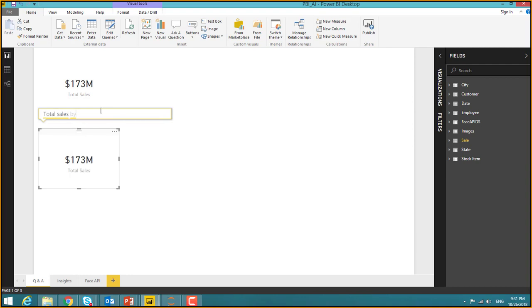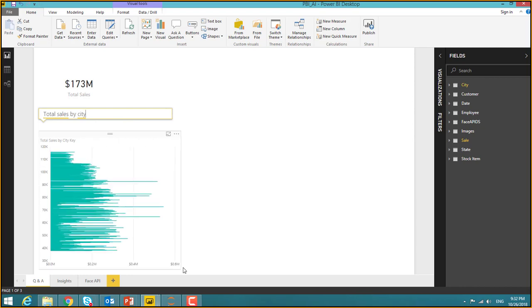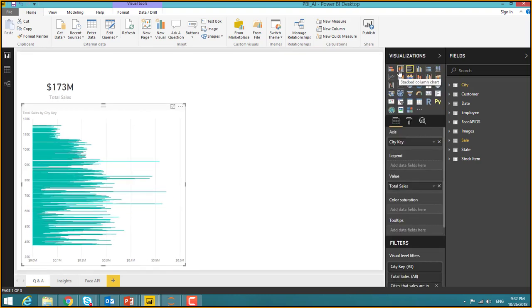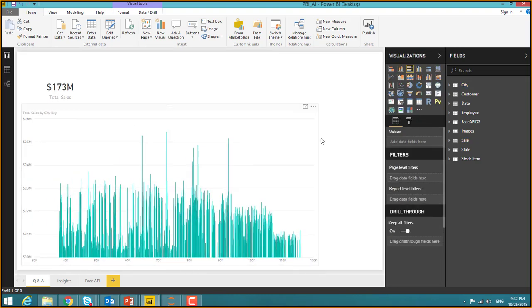Now, with the total sales, if you wanted to break that down by something, you get the options to say city, state, description, package, whatever it is. Let's say you want to go with the city, because that's the majority of the numbers it may have. That's really huge, right? Once you expand that, you see the total number of sales done by every city. And if you want to change the visualization, you can go to the visualization tab and make any change that you want, and you can see it much more clearly.